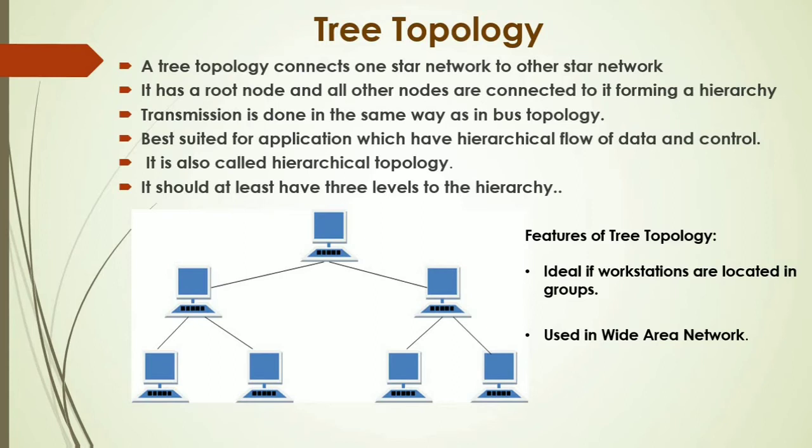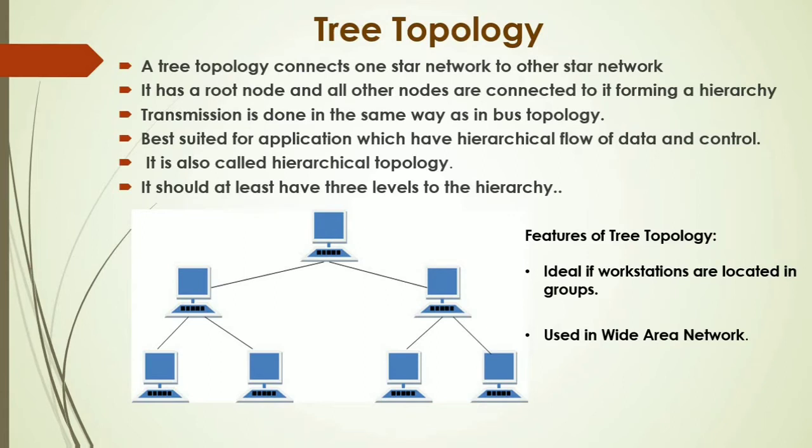Best suited for applications which have hierarchical flow of data and control. It is particularly useful for those applications where there is hierarchical flow of data because tree topology is in the form of hierarchy, parent-child relationship. It is also called hierarchical topology.